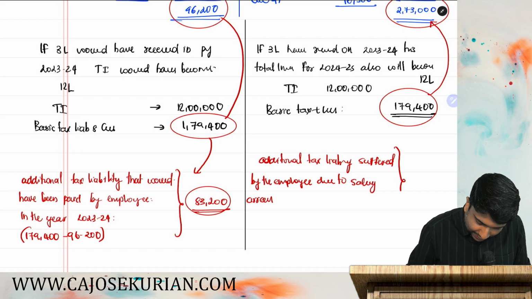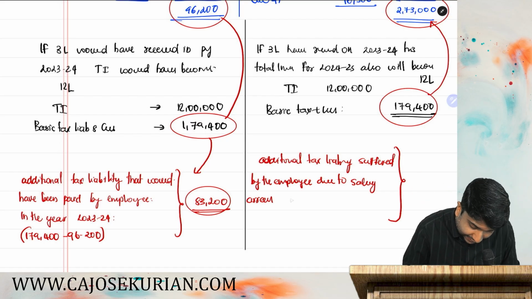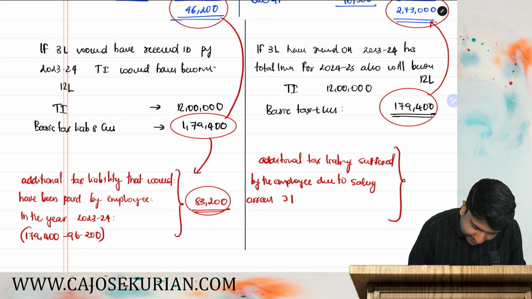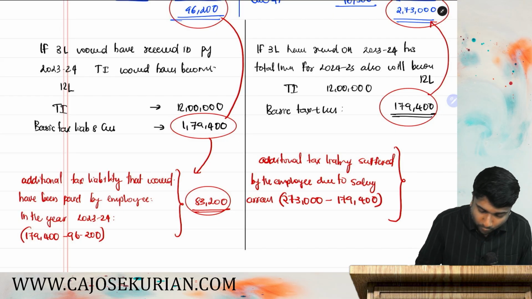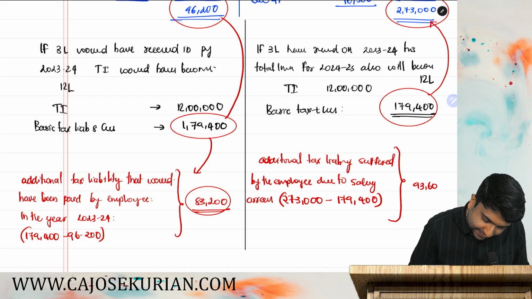What is the additional liability that he suffered due to the salary arrear? Let's see. 2,73,000 is the actual sum paid, but the sum would have been 1,79,400. So can you tell me how much is the additional liability? 93,600. Yes or no?